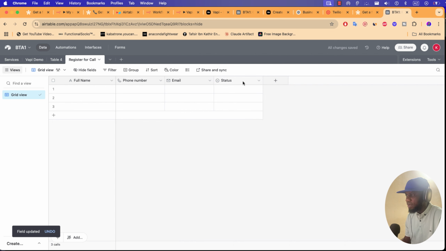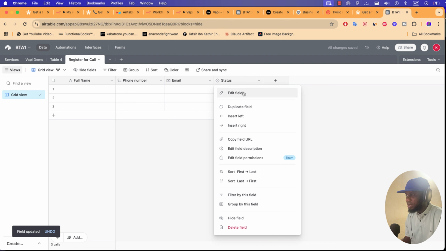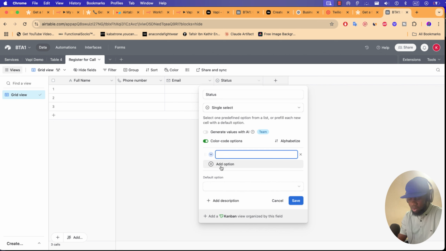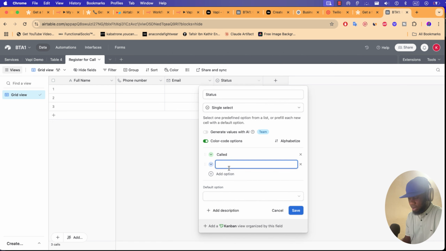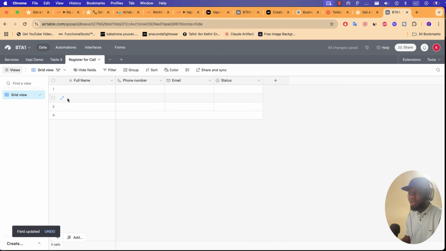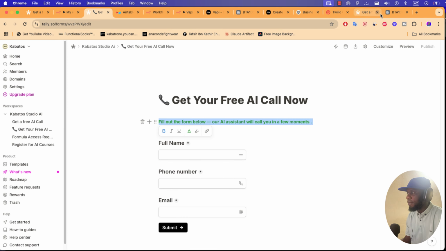You can keep this status, edit it, delete this, add one, call it with a green color, add another, and call it with a yellow color if you want, then save it. Okay, so you have some information here. Let me delete those. Right click and delete them. Okay, this is the same information we have on our Tally. Okay, if someone submits, it must go directly to save information here.